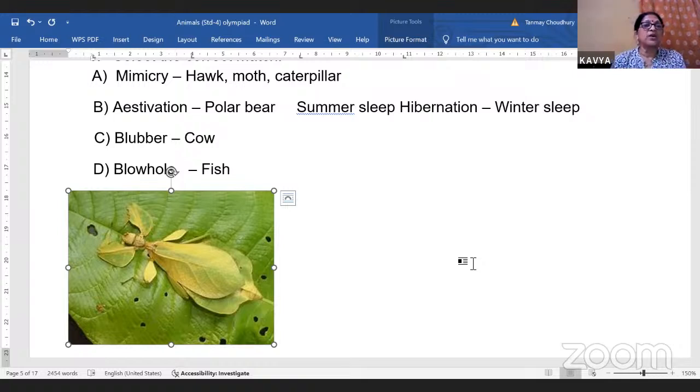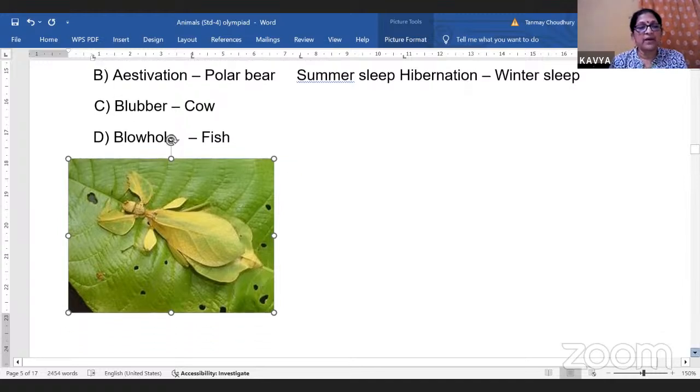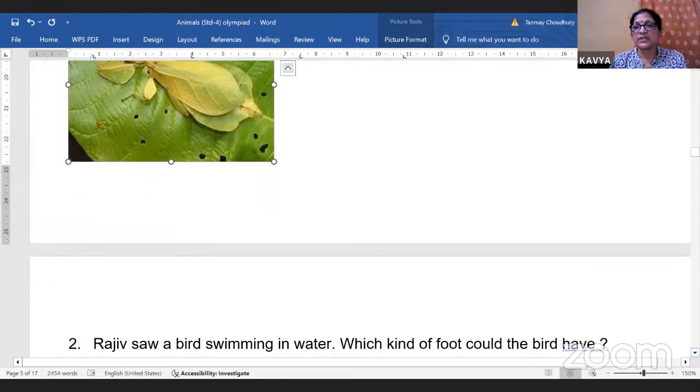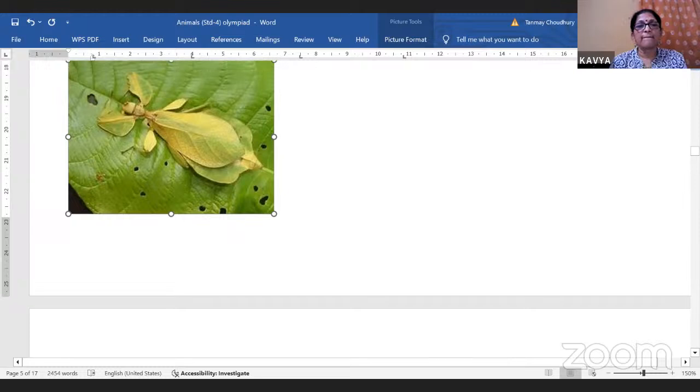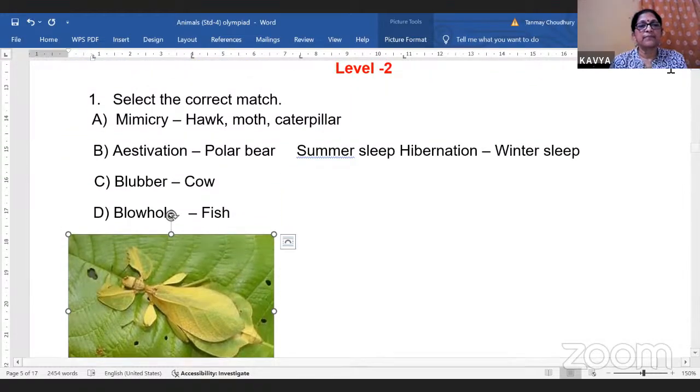So we are learning a lot from this animal world and plant world. So this is done to protect themselves from the enemies, from their predators. Okay, so the answer will be this one. Select the correct match.